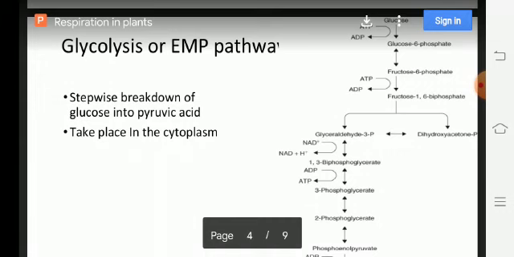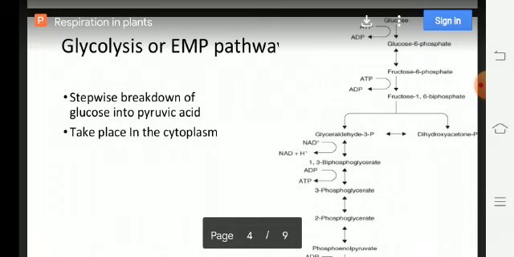From this, 3-phosphoglyceraldehyde is phosphorylated by phosphoric acid and at the same time dehydrogenated to form 1,3-diphosphoglyceric acid. Here a pair of hydrogen is accepted by NAD plus, which is reduced to NADH and H plus.